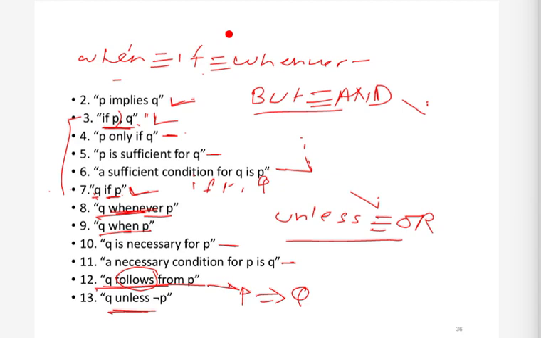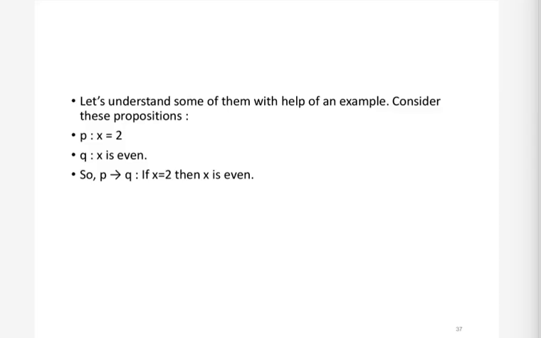Let's assume that P is x equal to 2, and Q is x is even. Now what will P implies Q become? If x equal to 2, then x is even. Tell me, is this statement true or false? You can see that if x equal to 2, then x is even. Of course we know that this is true.